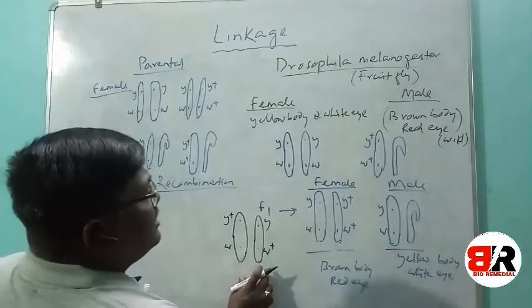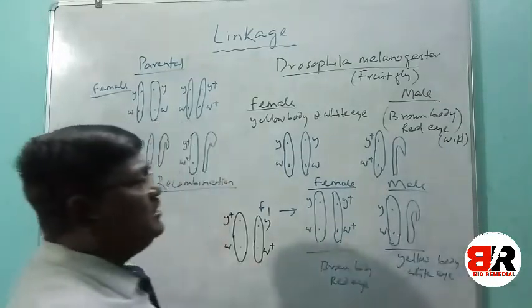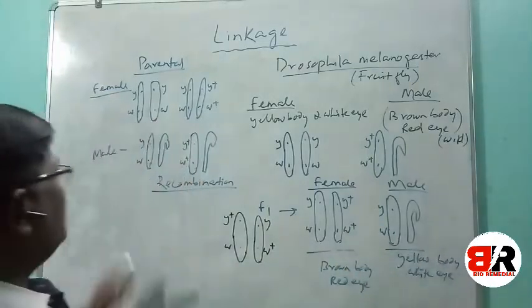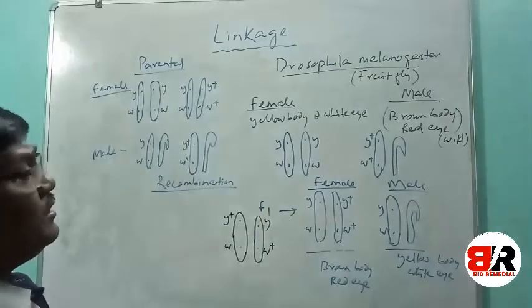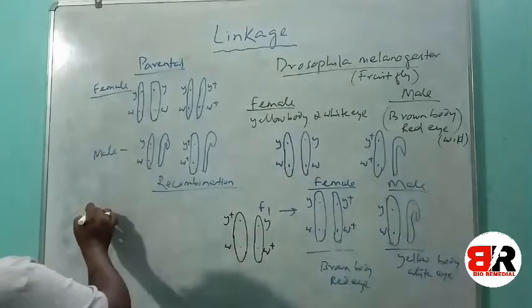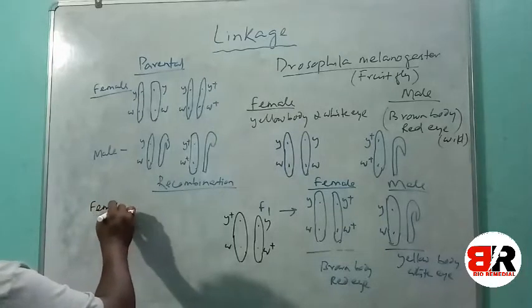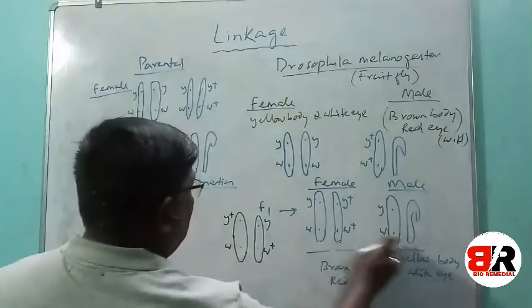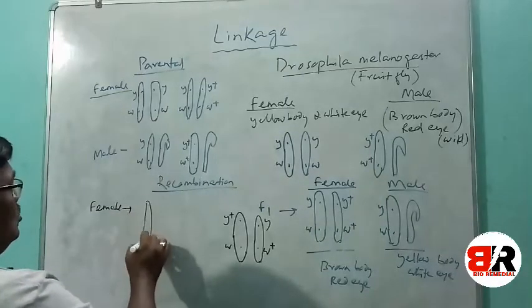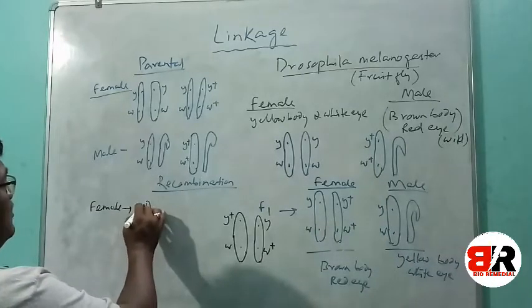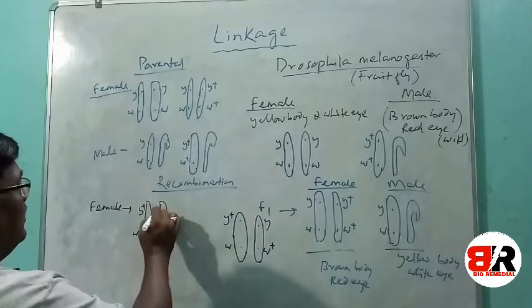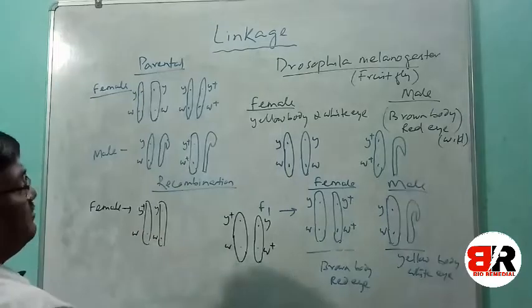So this combination when combined with the male, suppose this is a female gametes and this is a male gametes, the recombination will give us the result of male or female. Suppose here female will be, so here this X chromosome will combine with these two, Y plus with W, then YW. Here will be the combination in female.